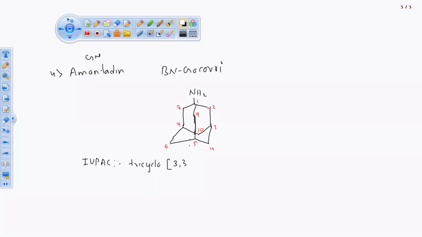Okay. So one side we are having 3, another side we are having 3, and one side we are having 2. How will that be? Another one is 3 and 7 because we are having 3 rings. Okay. 1 and 1, I will tell you how. And in the bracket I am going to write 3 and 7. 3 and 7 are the humps. 1, 3 and 7, these are the two humps. Okay.